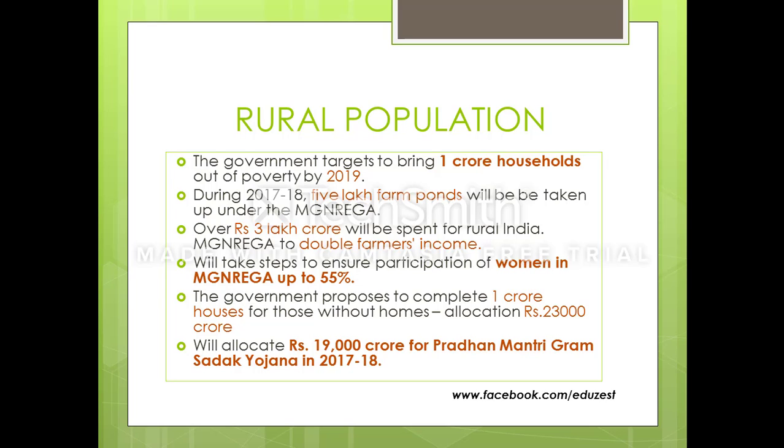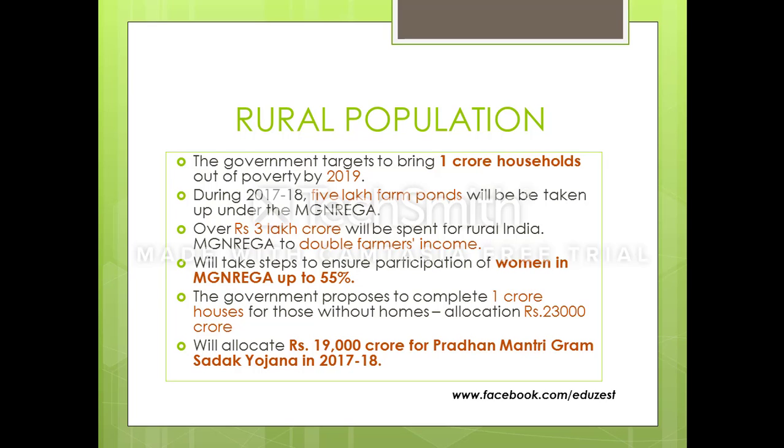Then second is that they would be building 5 lakh farm ponds under the Manrega scheme. So they're kind of collaborating. The government already spends so much money on Narega, so why not focus that money into things which are actually the need of the hour right now.